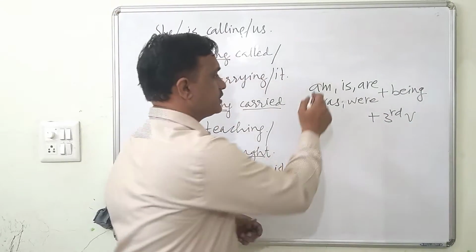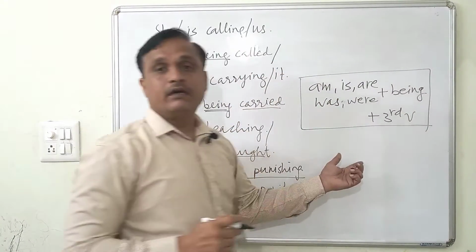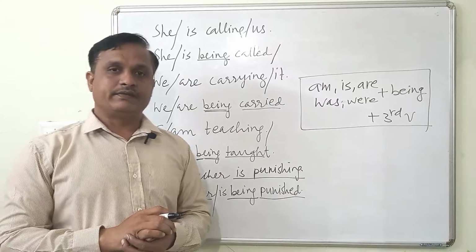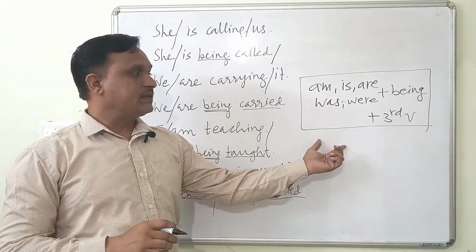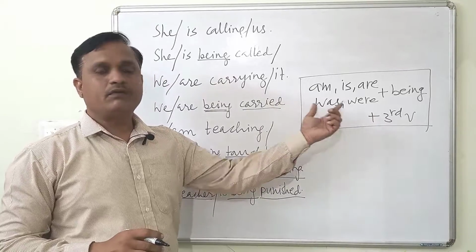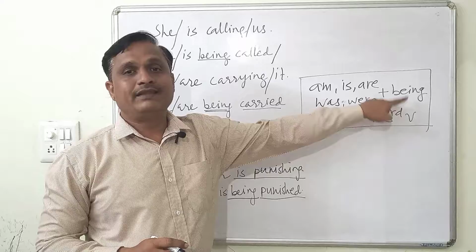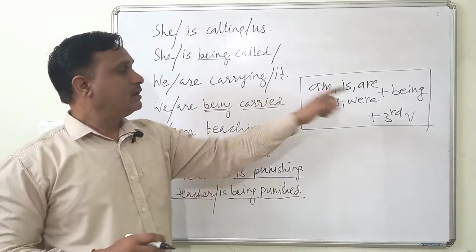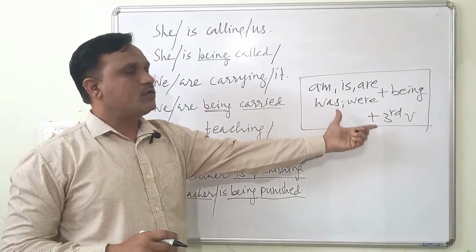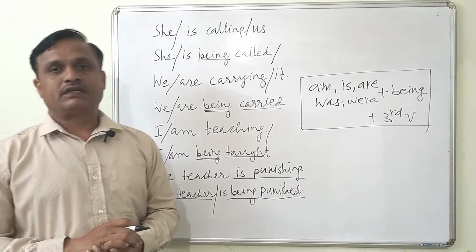This kind of construction is called the passive form in the progressive tense or continuous tense. In progressive tense or continuous tense, am, is, are, was, were, any of these forms, and being makes this person passive, and the third form, this combination makes somebody passive in continuous tense.